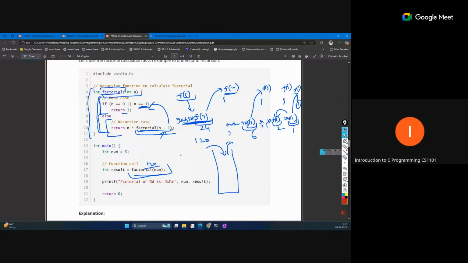Just like a disk case, suppose you know the CD case, we can only put the CD in from the top and we can remove it from the top only. There is no other way to remove it. So the CD that is inserted last will be removed first. That is the concept of the stack actually.